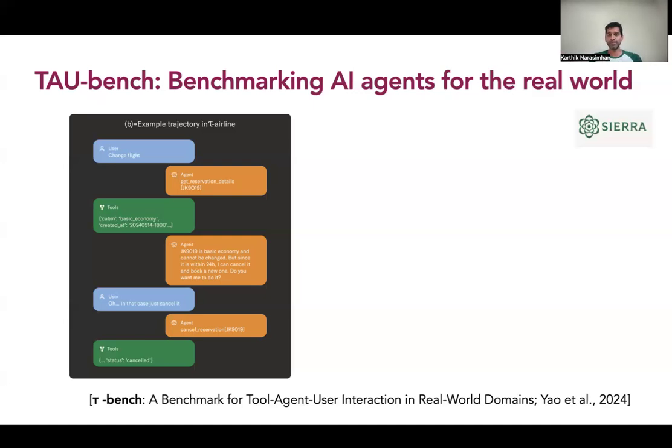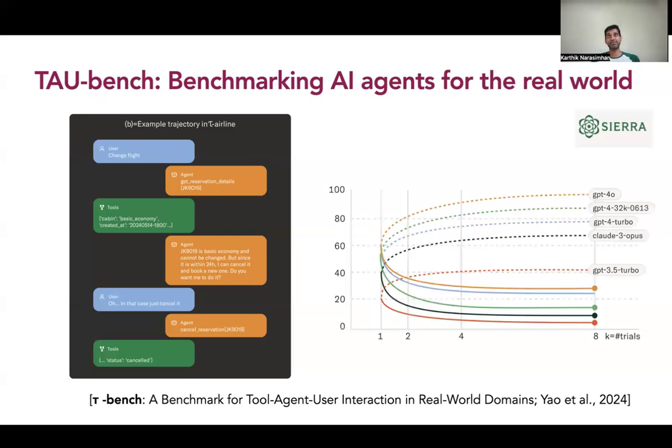So we built this benchmark, and one of the key things that we found is that the current agents are not reliable. This is going to be critical for us to solve. In this graph over here, ignore the dotted lines, just look at the solid lines. What you're seeing is performance that steeply degrades when we just run the same scenario 2 times or 4 times or even 8 times. The degradation is quite steep. You can see even the best models here degrade from like 60% of performance, which is low on its own, to something like 25.